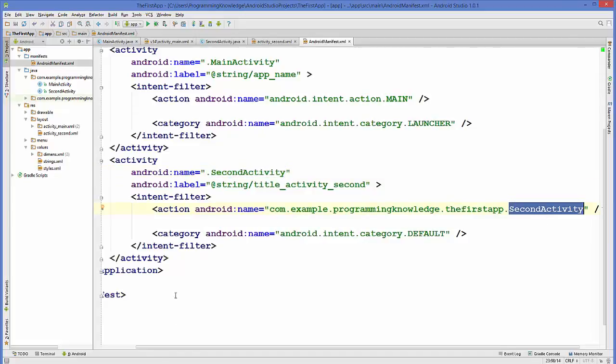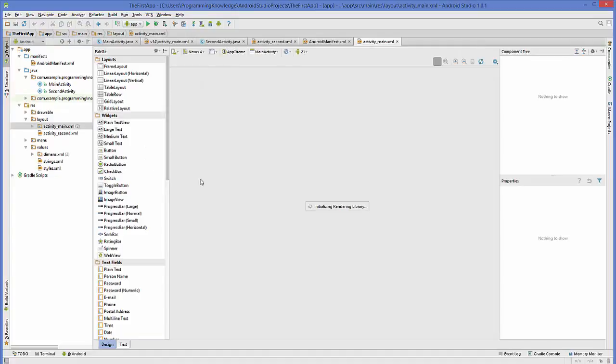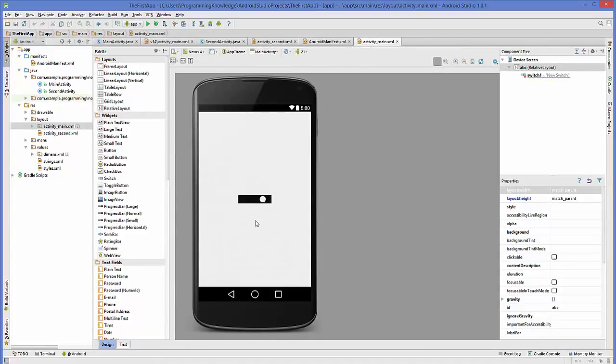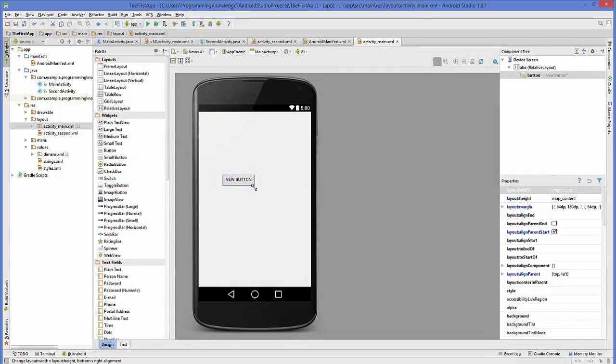Okay, now everything is done. Now we are ready to create some code to open this second activity from our first activity. So I'm going to open my first activity first, and in the main activity, I will just remove everything and add a button. I'm going to use this button to open my second activity.